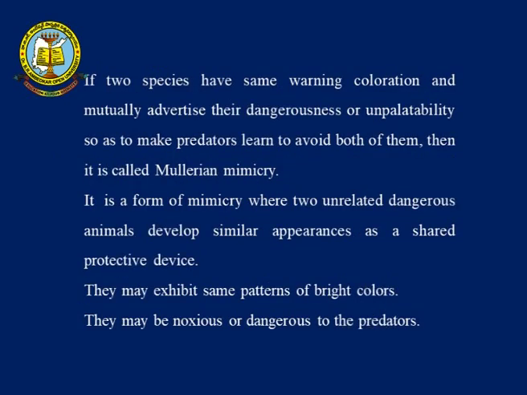If two species have the same warning coloration and mutually advertise their dangerous or unpalatable nature, so as to make predators learn to avoid both of them, then this is called Mullerian mimicry. It is a form of mimicry where two unrelated dangerous animals develop a similar appearance as a shared protective device. Now, we can easily understand what exactly Batesian mimicry and Mullerian mimicry are.